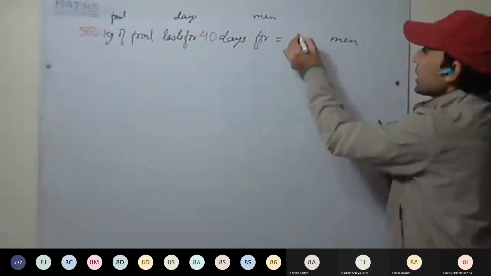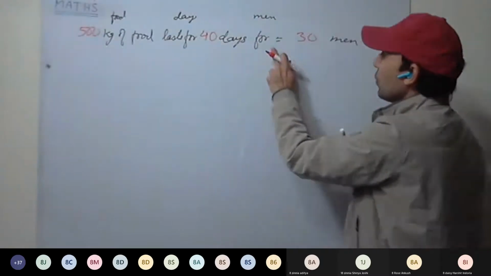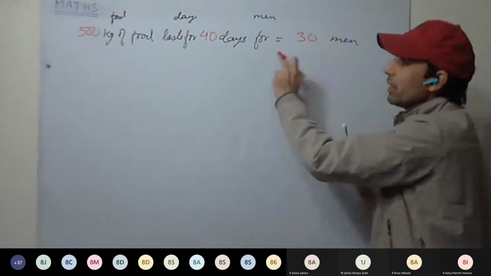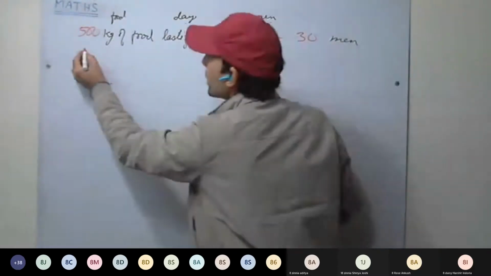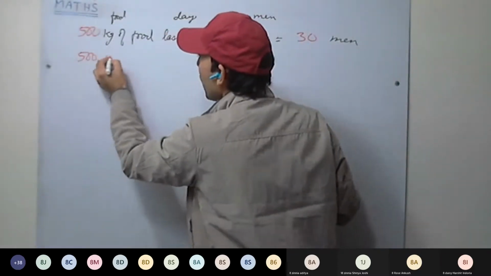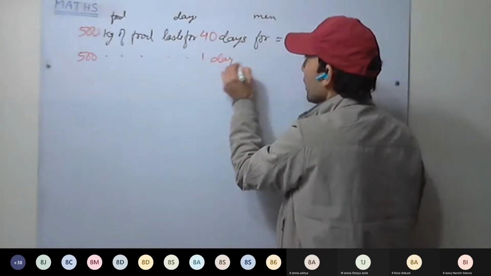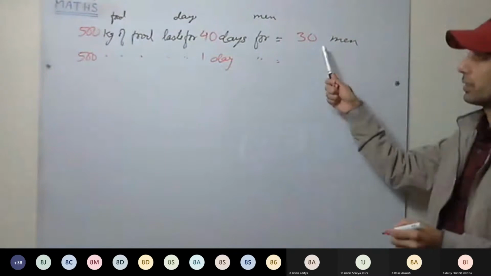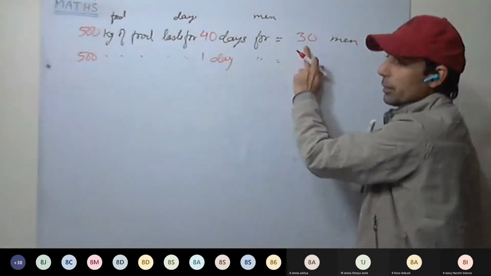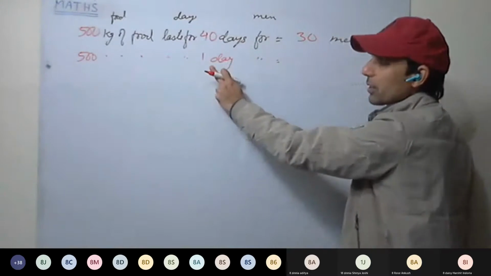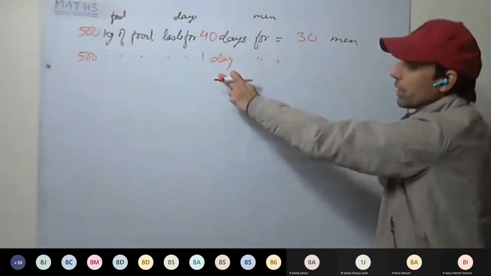So we are having 500 kg of food. It is lasting for 40 days for 30 men. When 30 men are there, 500 kg of food lasts for 40 days. Now see here. 500 kg of food lasts for 1 day. For how many men? Earlier it was lasting for 40 days for 30 men. Now it will last for 1 day.